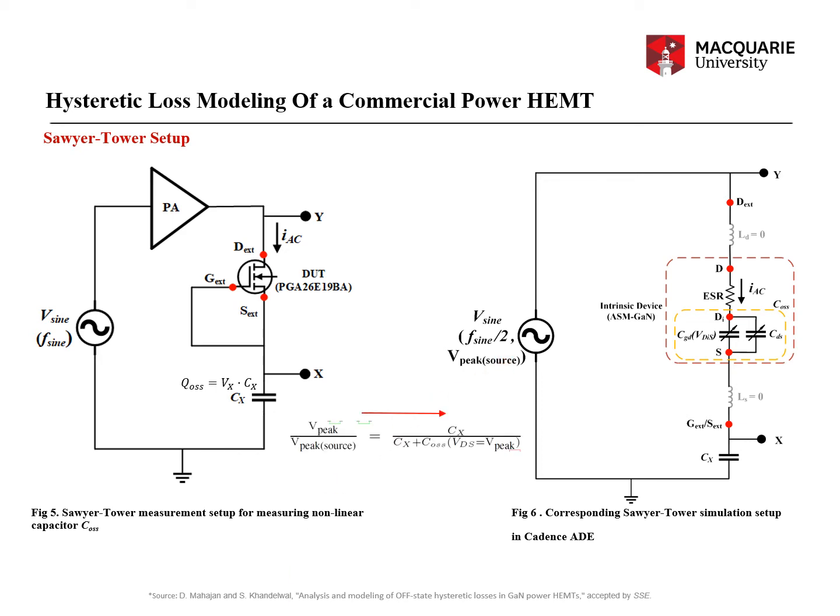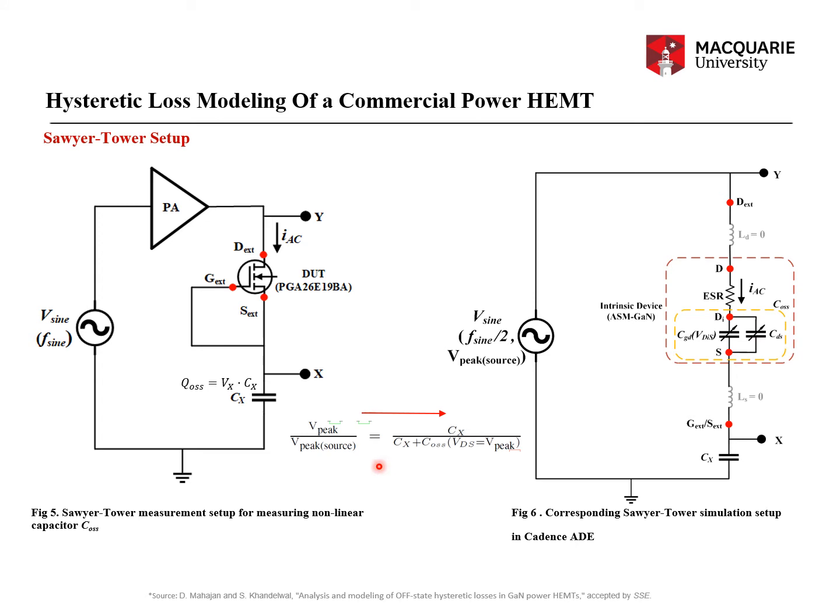Now, what is the relationship between the peak voltage across the terminals D and S and the V peak source? If you apply the voltage division rule, and for the extracted values of ESR always less than 1 by omega COSS, what you get is V peak divided by V peak source equal to Cx by Cx plus COSS at VDS equal to V peak. So you can apply the voltage division rule and prove this.